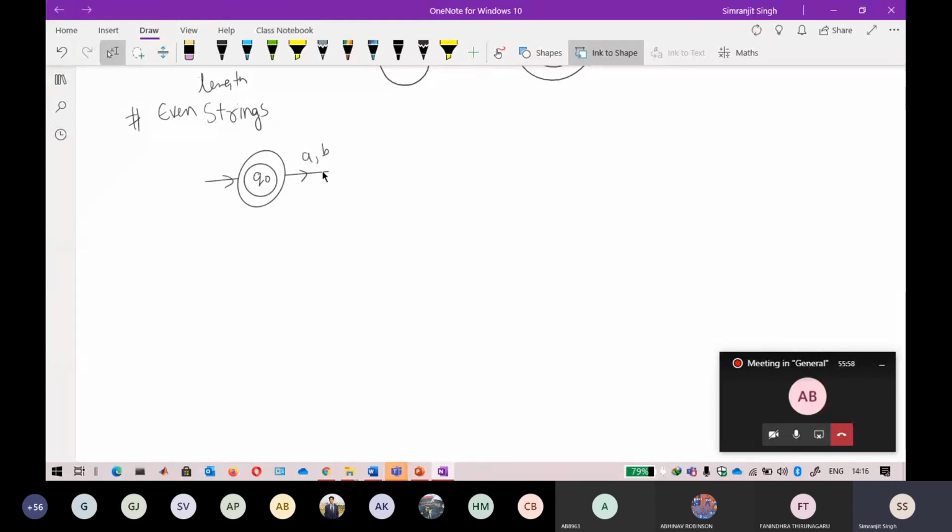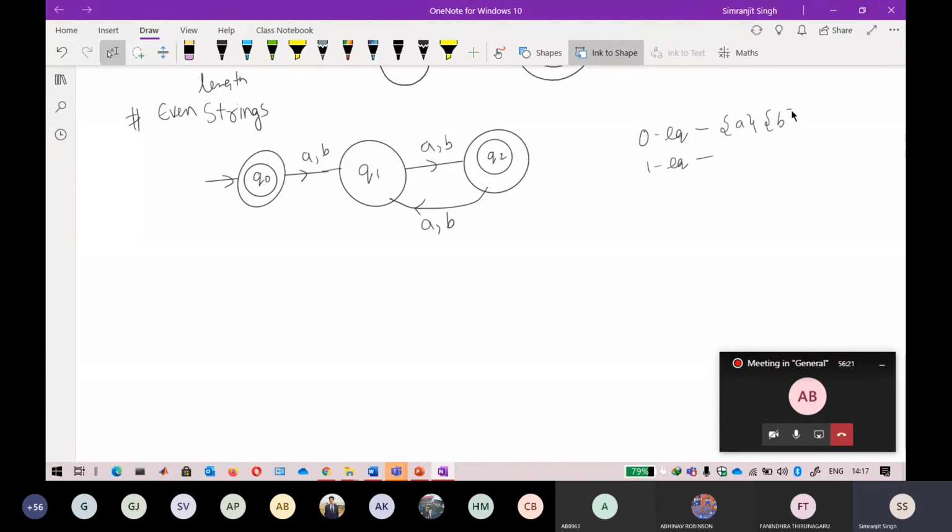This is AB, q1, AB, q2, and it is going towards this. So where to stop: whenever you are breaking at 0 equivalent and 1 equivalent, you get the same states. If there is A, B, and you get the same states here, q0, q1, so you get the same state in q1 equivalent. This is the point where you stop.